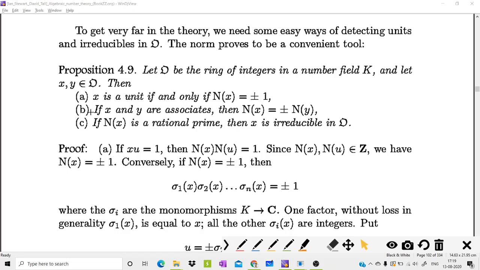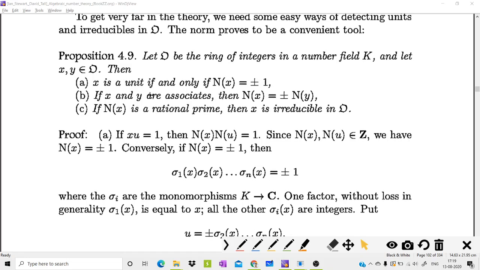We have a number of results regarding two arbitrary elements of the ring of integers of a number field K. x is a unit if and only if N of x equals plus or minus 1. N of x denotes the norm of x. Okay, the norm of an element in a number field is defined as norm of x equal to sigma 1 of x, sigma 2 of x, etc., sigma n of x, where the sigma i's are the monomorphisms from K to C.